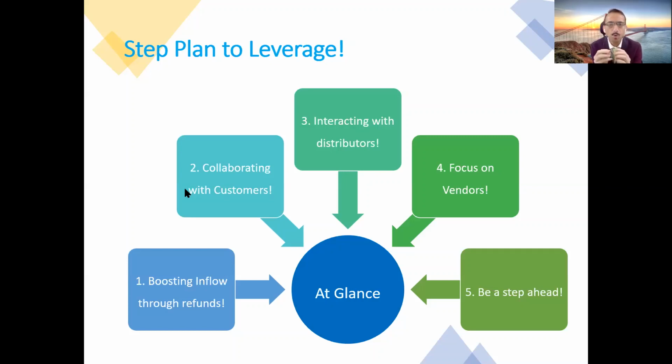And finally, what are the important steps we can take based on which one can say that we can be a step ahead of GST law? Because friends, practically, if you would like to be successful in GST regime, the only way you can be successful as an organization is being a step ahead in the GST law, because you need to foresee what is coming and then you will have to take appropriate steps.